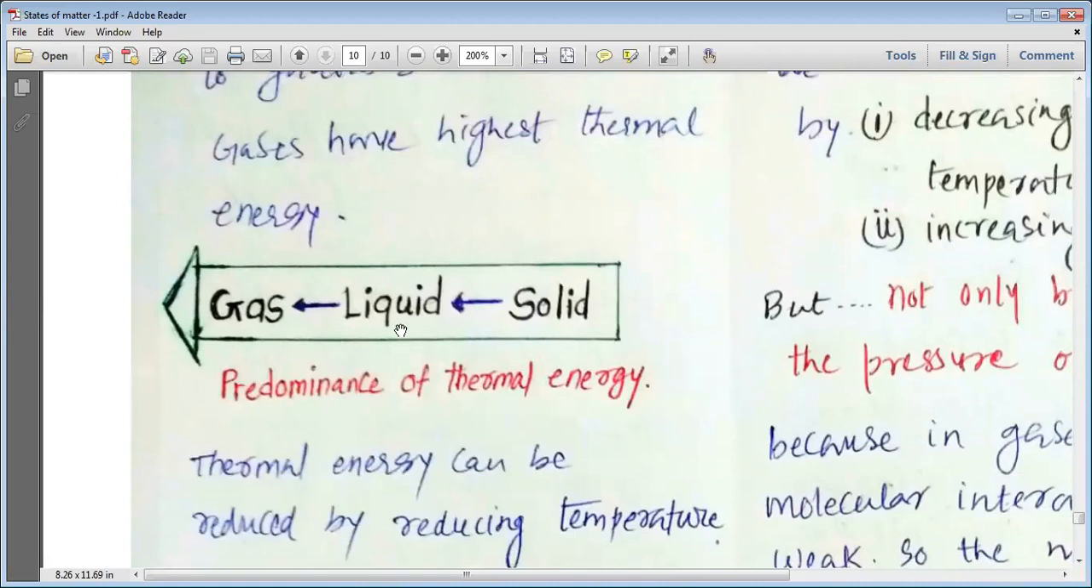When thermal energy increases, we actually move from solid state to liquid state to gaseous state, because as the thermal energy increases, thermal energy tries to make the particles, the atoms, the molecules go away from each other, and that is why intermolecular forces decrease, intermolecular or interatomic distances increase, and we move from the solid state to liquid state to gaseous state.